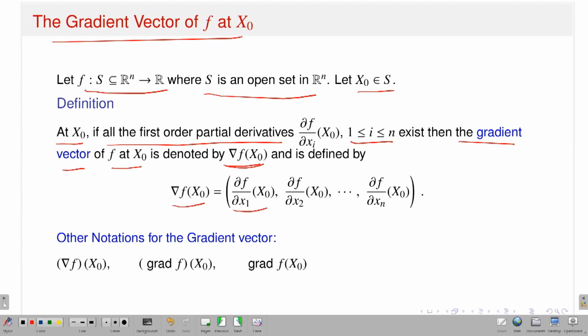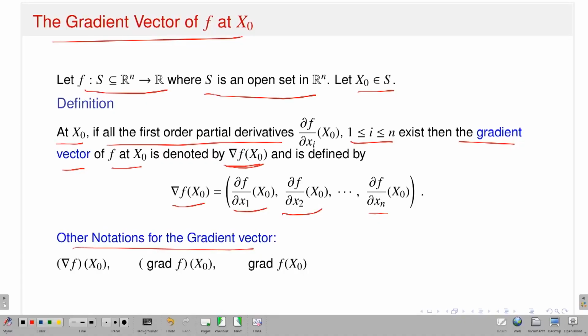What is the first component? The first component is the partial derivative of f with respect to x1 at the point x naught. The second is the partial derivative of f with respect to x2 at x naught, and so on, up to the partial derivative of f with respect to xn at the point x naught. So, if all the first order partial derivatives, del f del x1, del f del x2, up to del f del xn at x naught, exist, then I can give the notion of gradient vector at the point x naught.